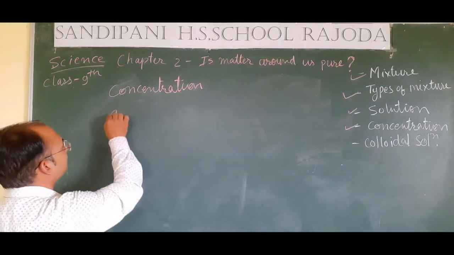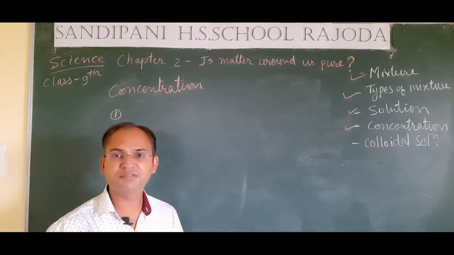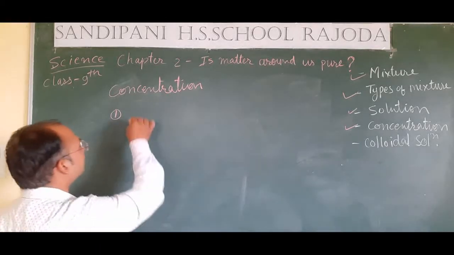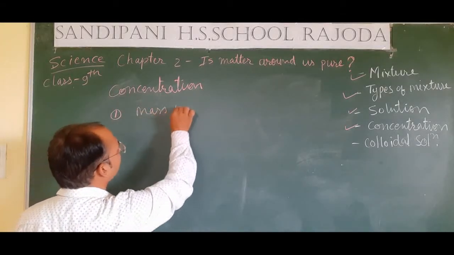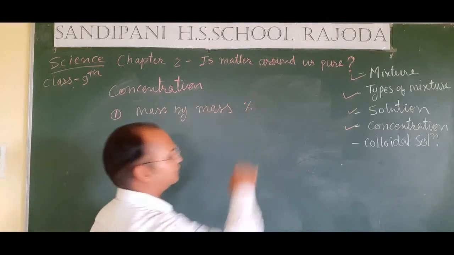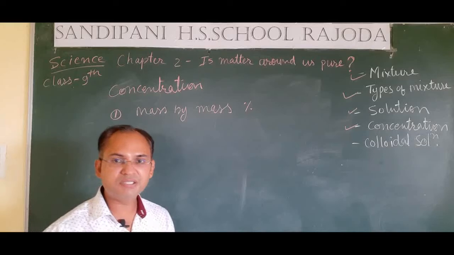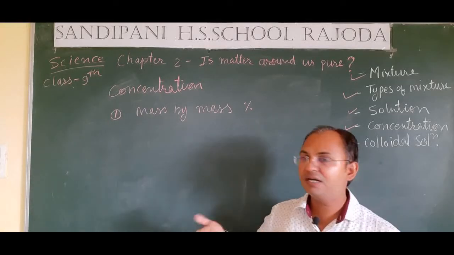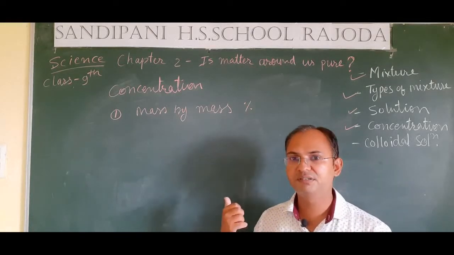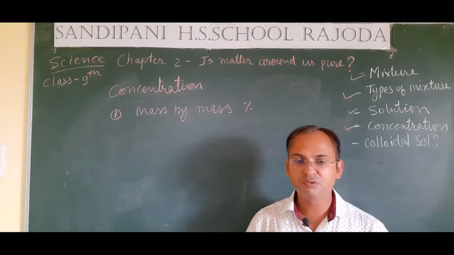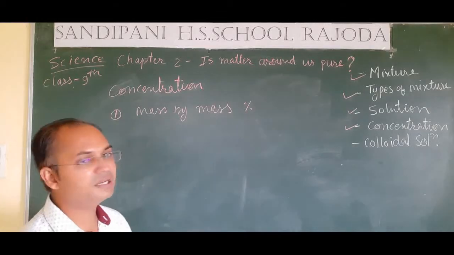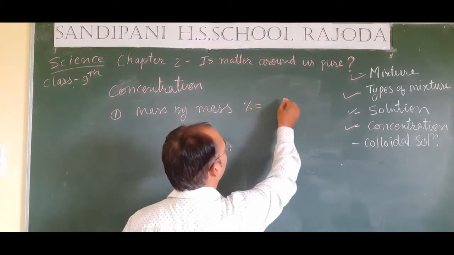The very first method of defining the concentration is mass by mass percentage. Mass by mass percentage means, students, how much mass of the solute is dissolved in how much mass of the solvent, or how much mass of the solution, the total mass of the solution. So the formula for defining mass by mass percentage is equal to mass of the solute